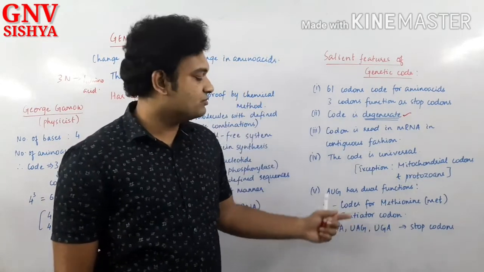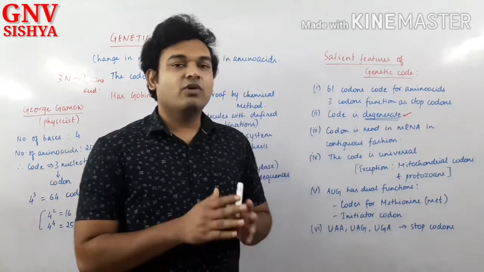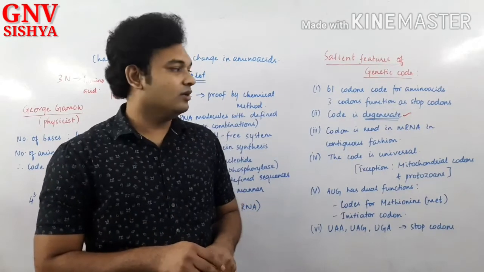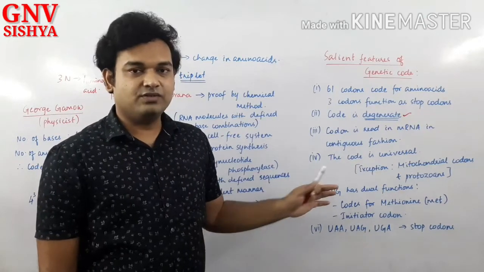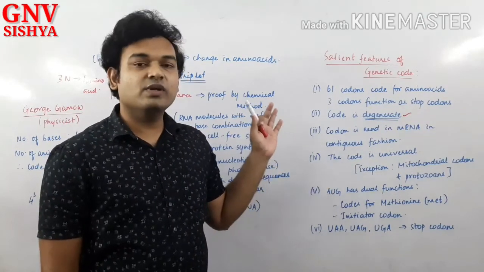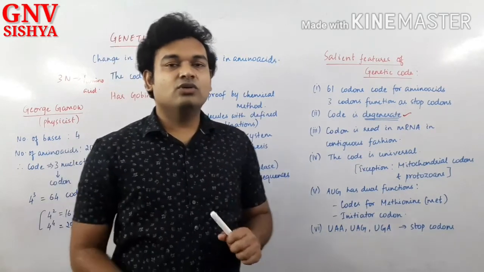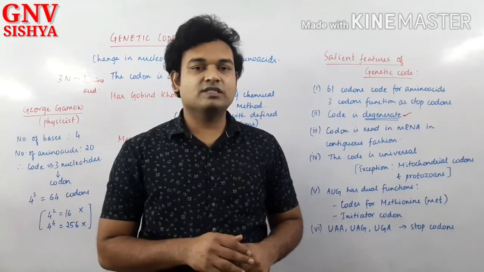Whenever translation comes to these codons, the process of translation will stop, and what will happen? Amino acids are not produced. Do you understand? Right. So in this particular session, we have discussed the relation between genetic code and amino acids. The next process that we should discuss is translation.